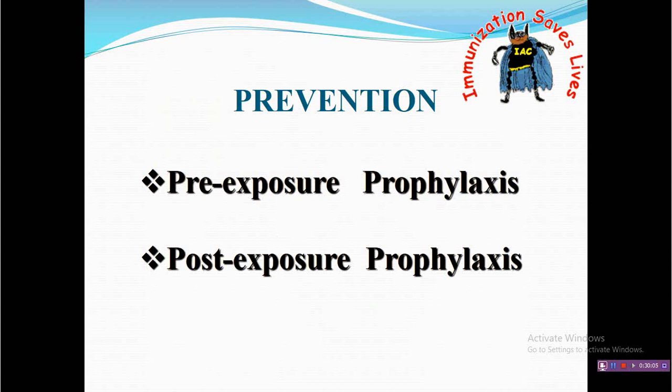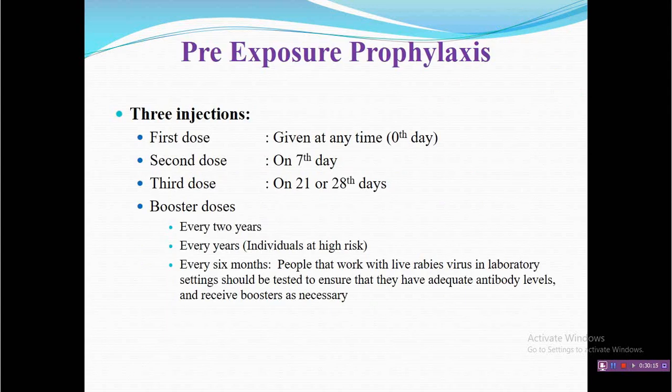Now coming to prevention, there are two: pre-exposure and post-exposure vaccination. Vaccination is considered an important tool for prevention of this disease, and we are talking about pre-exposure, meaning before exposure to the disease you need to take 3 doses, on day 0, day 7, and day 21 or 28, and that should be followed by annual vaccination or based on the risk group under which you are classified.